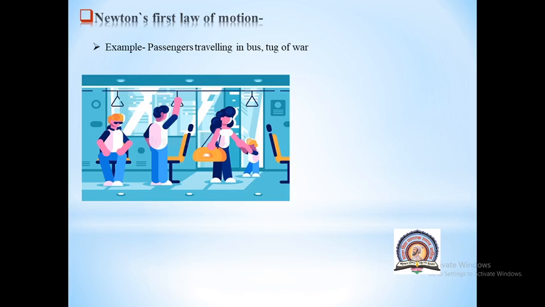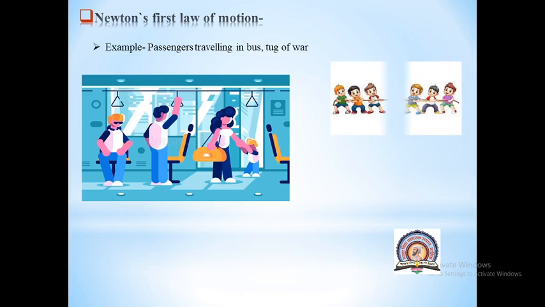So there is a force acting on you. Because of this force, your state of motion is changed, due to which you will fall down. Here Newton's first law is applicable. We will see the statement, then you will get an idea of how Newton's law is applicable in this case.